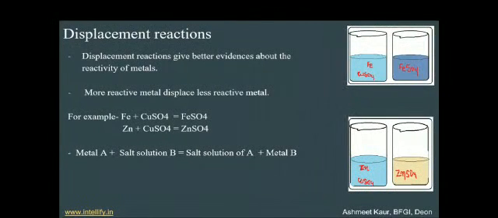Again, we can see this in the case of zinc. When zinc is added into CuSO4 solution, the color of the solution changes again. Why does it change? Because zinc displaces the copper and forms ZnSO4. So here, when metal A is added into the salt solution of B, it converts the salt solution of B into the salt solution of A, and metal B is released. So these are displacement reactions. Thank you.